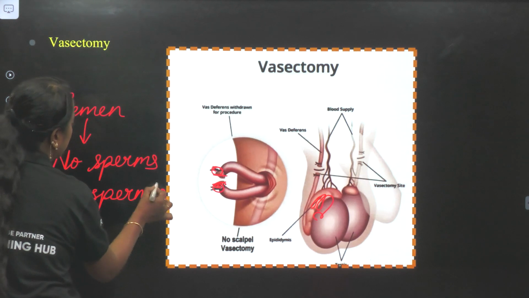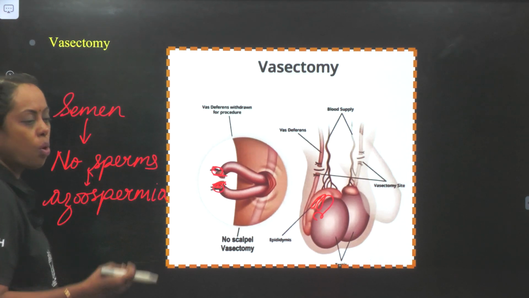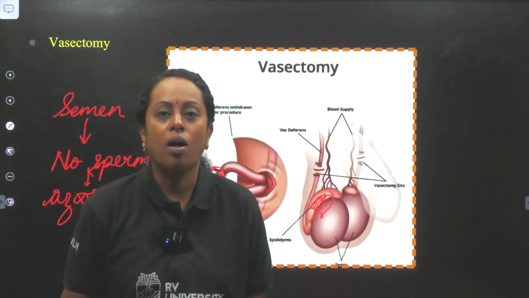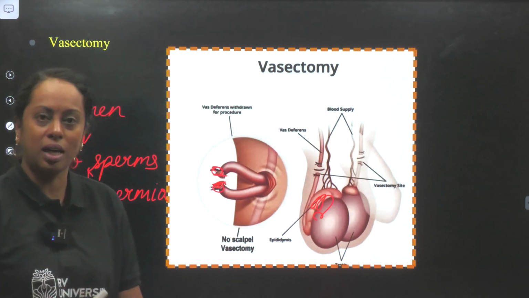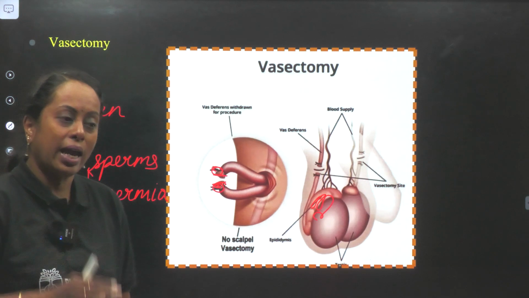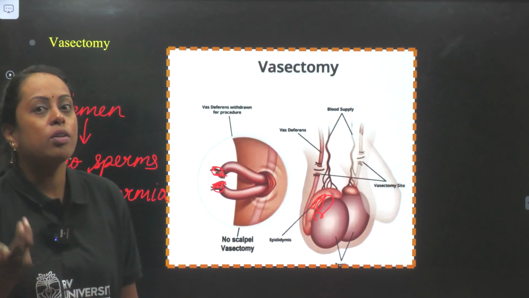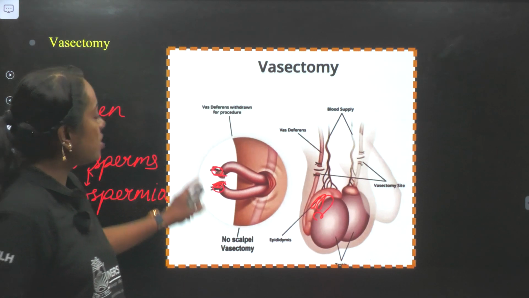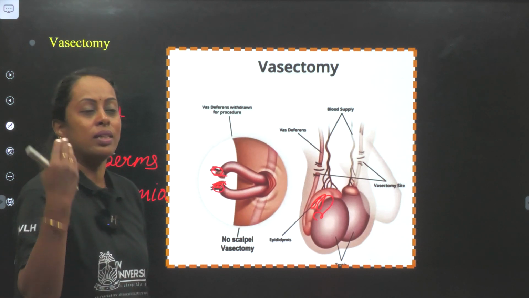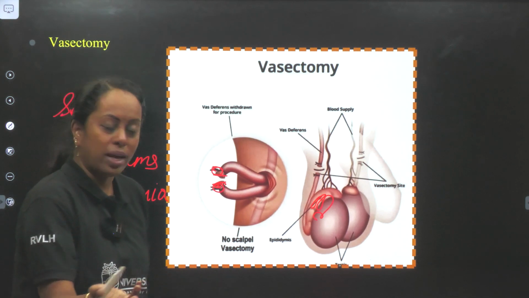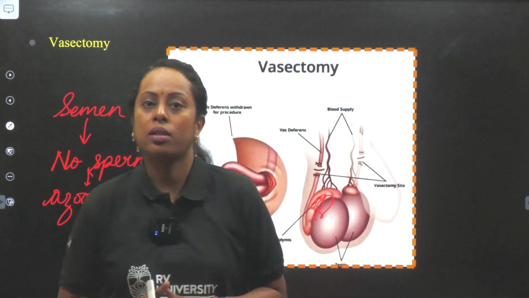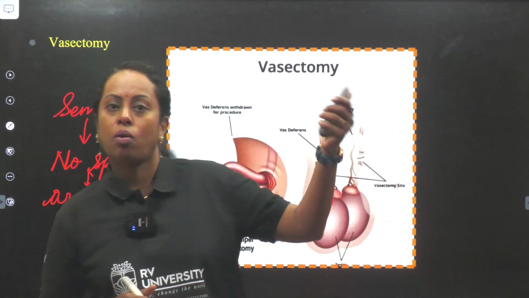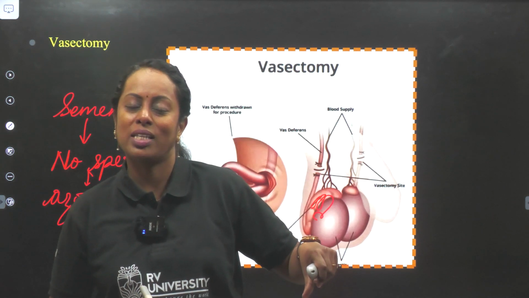Azoospermia is the condition. So in semen, there is no presence of sperm because the person has undergone what is called vasectomy. There are other conditions, but I'm just using the word azoospermia because the semen does not contain sperm, as the vas deferens was cut and tied. So thereby, pregnancy doesn't occur in this case.